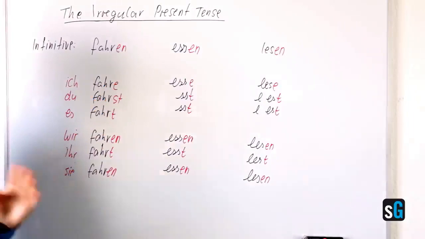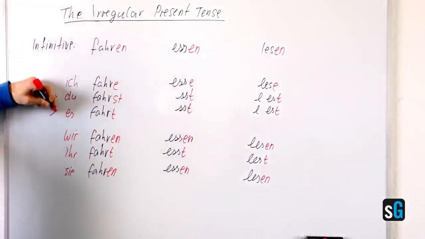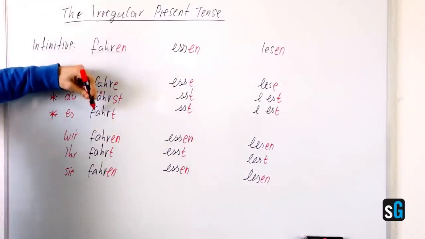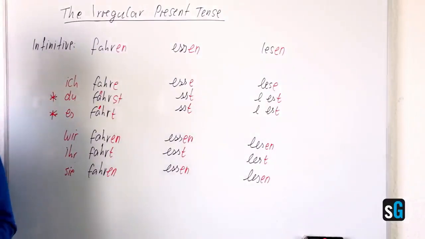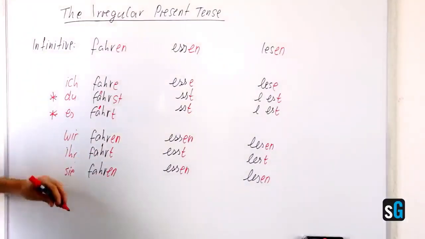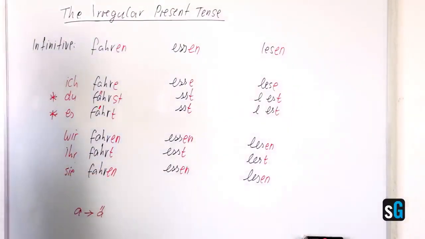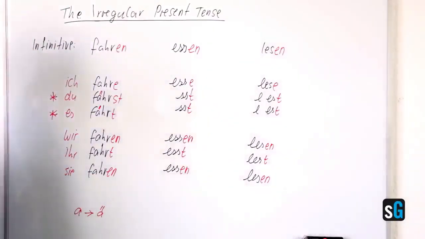Again, you remember the endings apply to irregular verbs as well. The difference now is in the du and the er/sie/es form. So you have to add the umlaut to the a. And this is one of two possible changes in the irregular verbs in the present tense. So the change is from a to ä. So ich fahre, du fährst, er fährt, wir fahren, ihr fahrt, sie fahren.